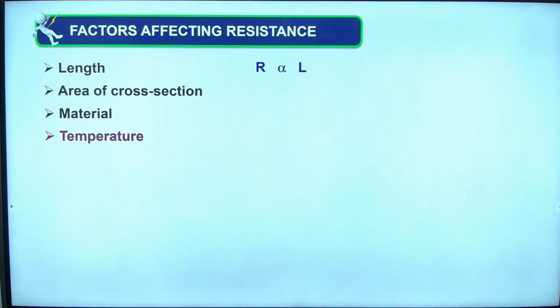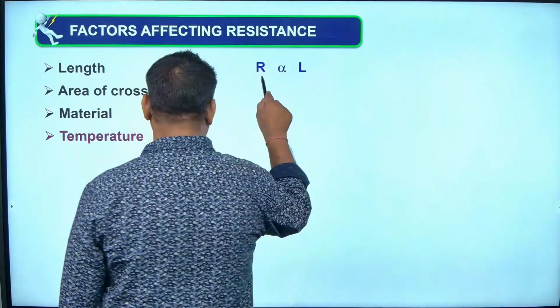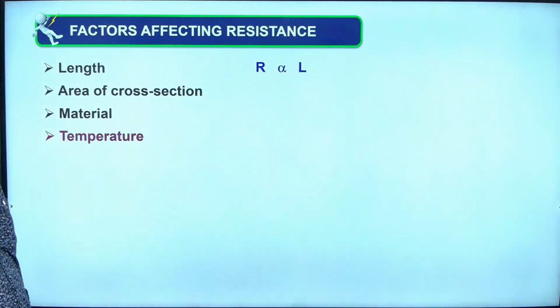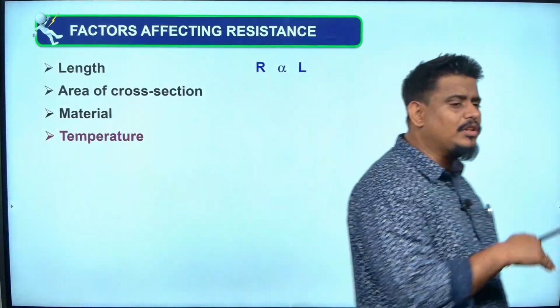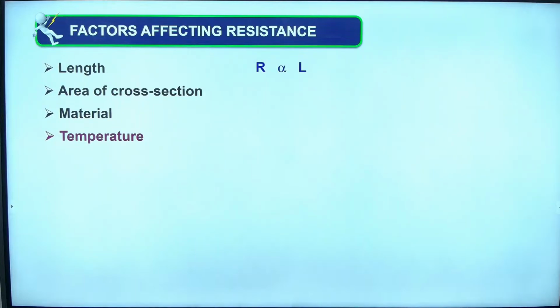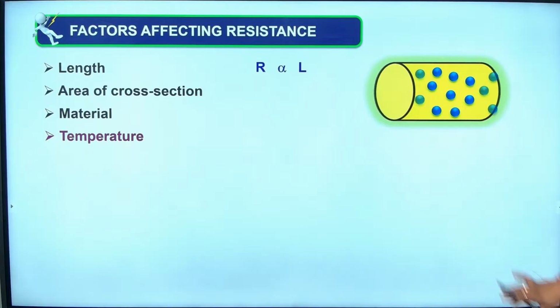First thing you write length, and you can write there resistance is proportional to length. R is proportional to L. It means that the more the length, the more the resistance; the less the length, the less the resistance. Okay, why does it happen so? This is very common sense.